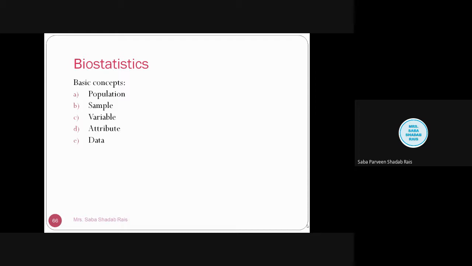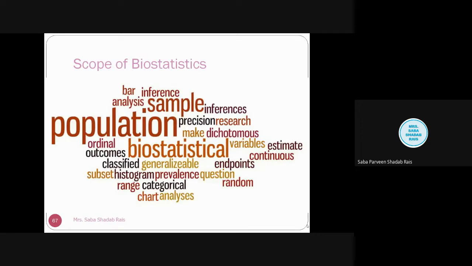Then we have discussed the data. I told you data is of two types: primary data, which you have collected, and secondary data, which you are obtaining from others' research, like magazines, newspapers, articles, and all. We have already discussed the scope of biostatistics, that it has scope in various fields.